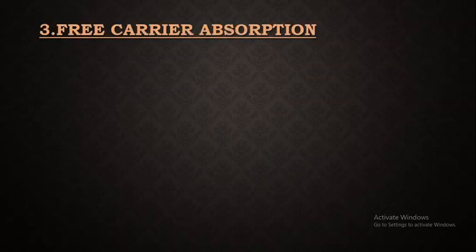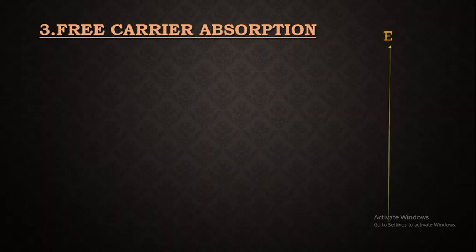Everyone. After studying about the fundamental absorption and exciton absorption, let us move on to the third type of optoelectronic absorption process, which is free carrier absorption. So here from the term we can understand that in the process free carriers are involved. So in semiconductors we know that electrons as well as holes are acting as free carriers which are contributing for electrical conductivity. So how photons are involved and what all properties we can study here, let us see.